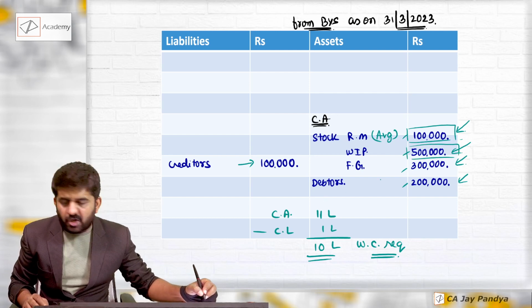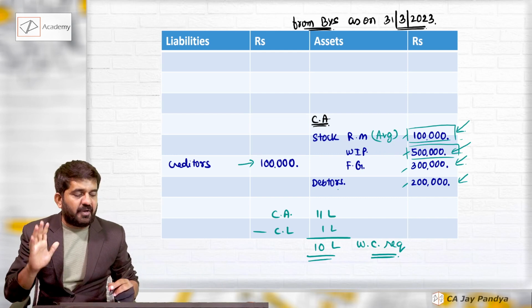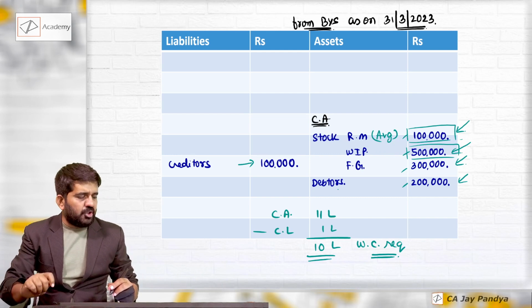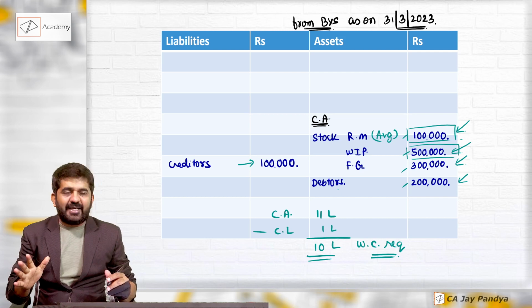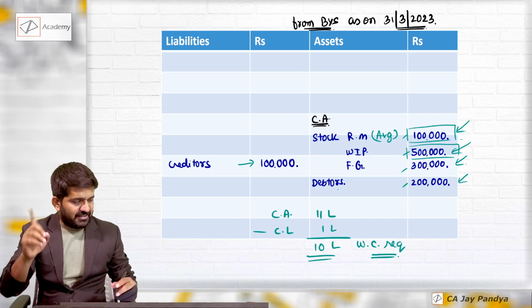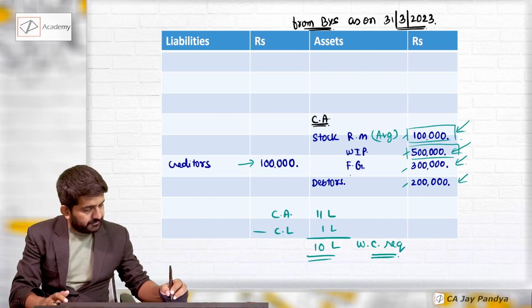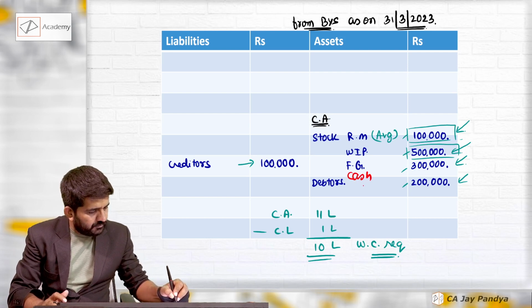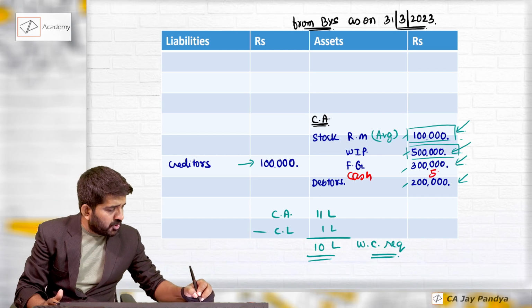Average money blocked in WIP throughout the year is 5 lakhs. Average money blocked throughout the year in finished goods is 3 lakhs. In debtors is 2 lakhs. And so total current assets comes to 11 lakhs. Let me take even cash over here. Say cash was 50,000.